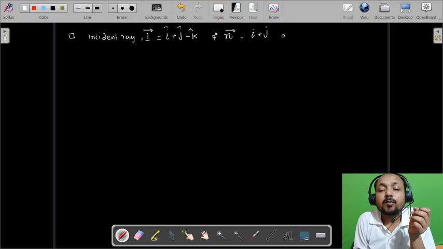Now we have to find the vector form of the reflected ray.